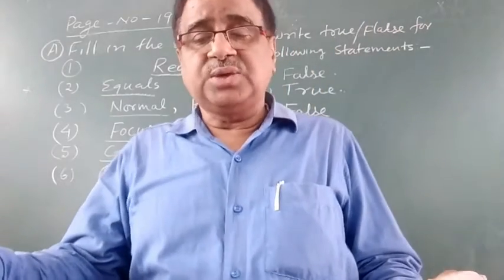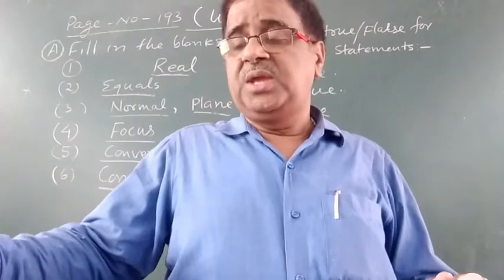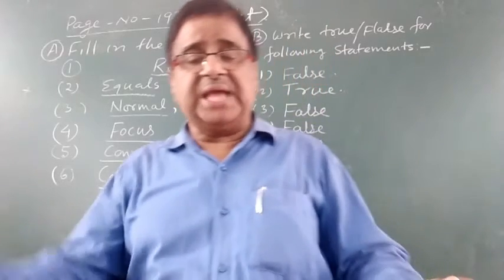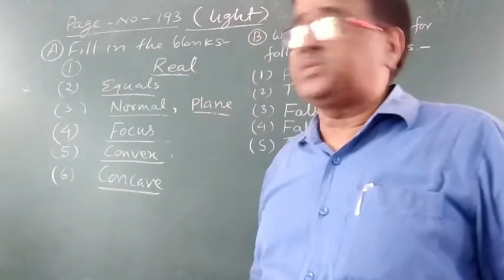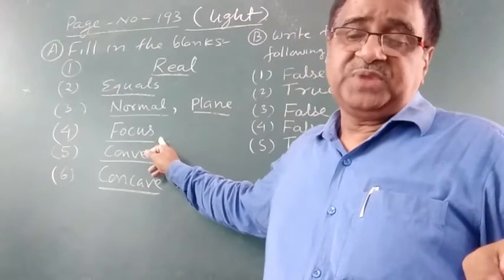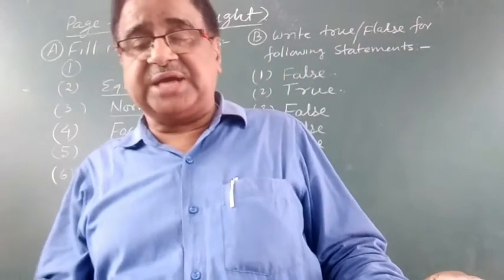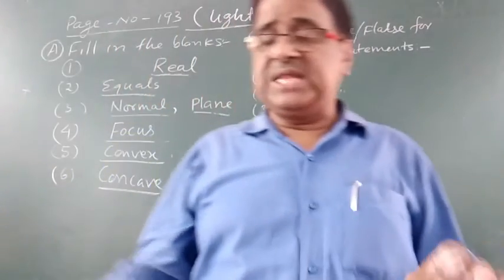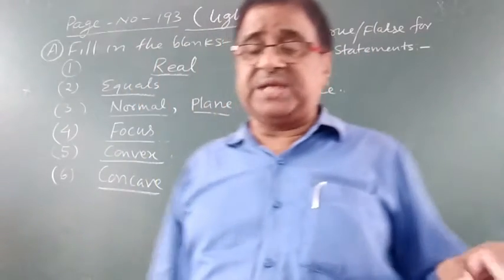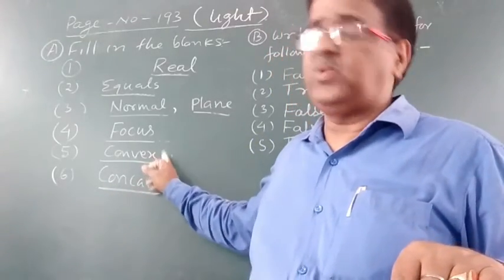Now come to question number 4. The point where a concave mirror forms the image of a very distant object is known as the blank space of the mirror, is known as the focus of the mirror. Similarly, in question number 5, a spherical mirror that always forms a virtual, erect and diminished image of an object is a blank space mirror, is a convex mirror. So you have to fill up convex only.